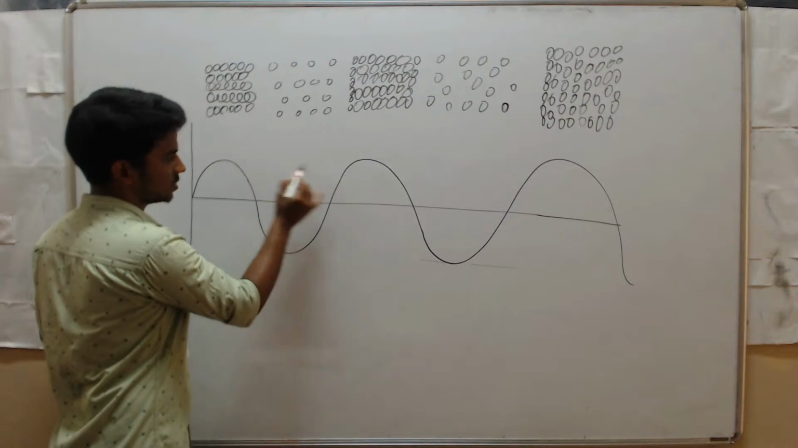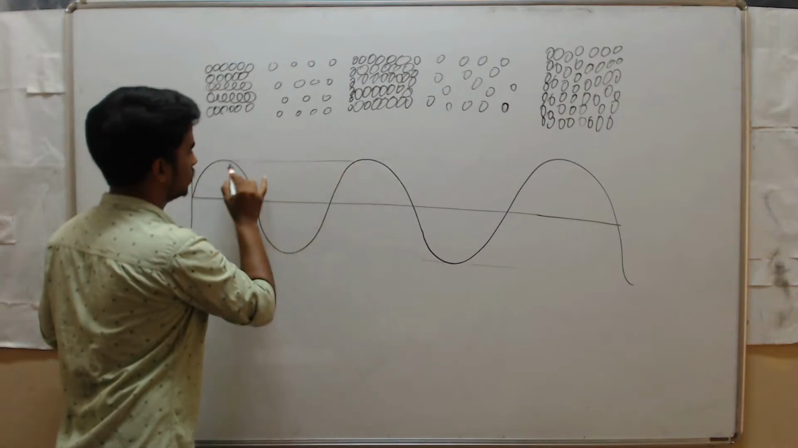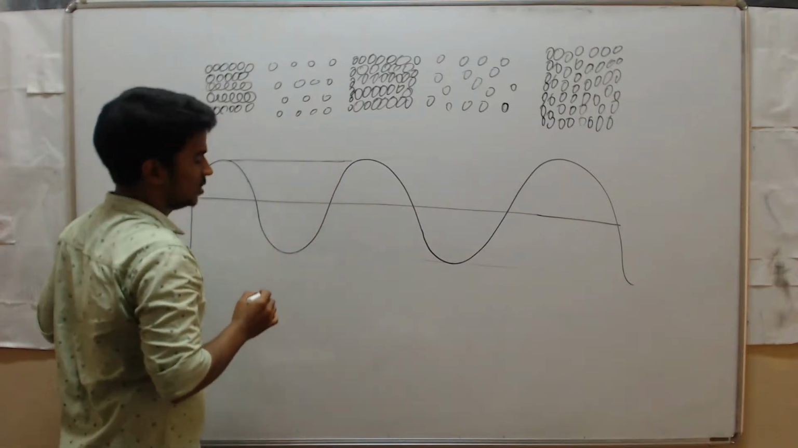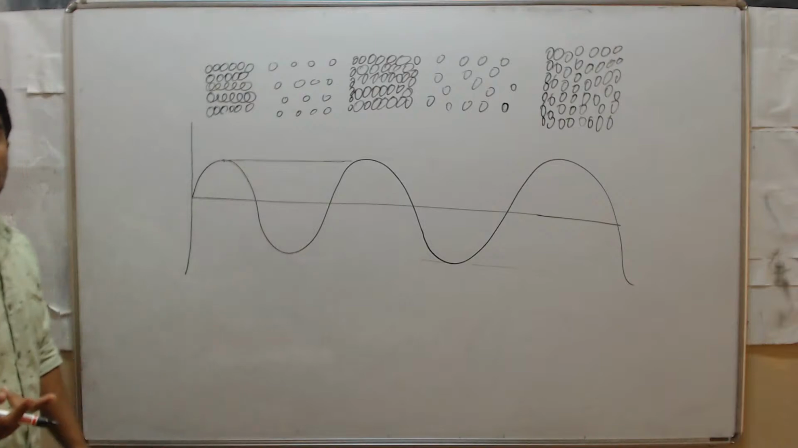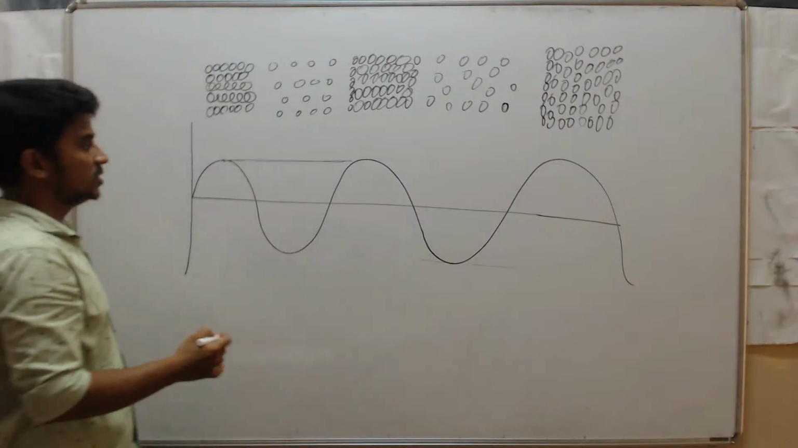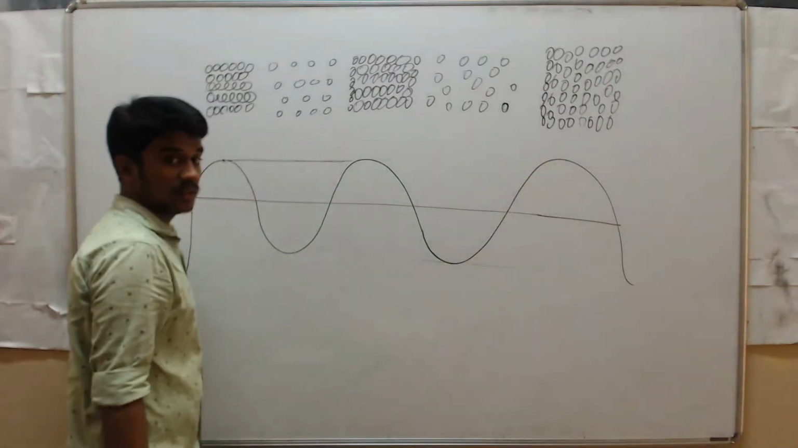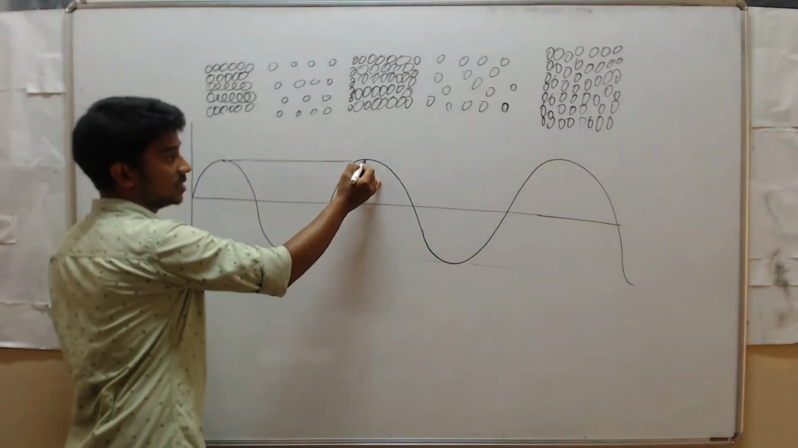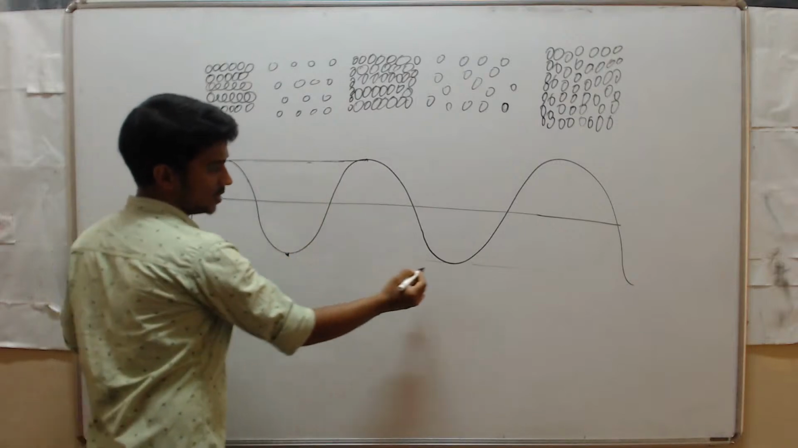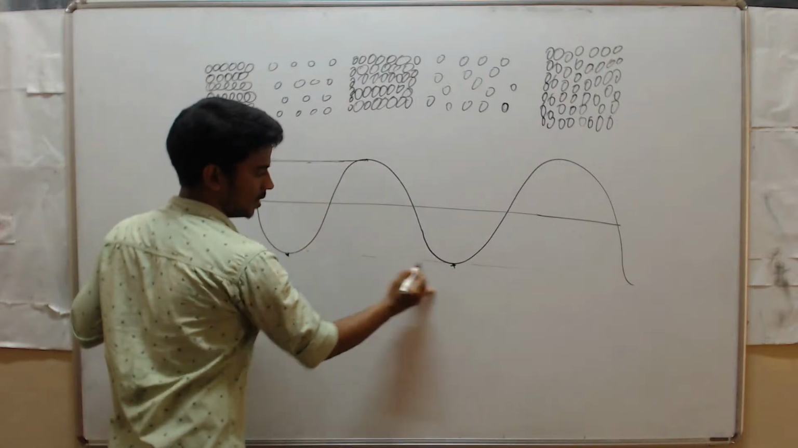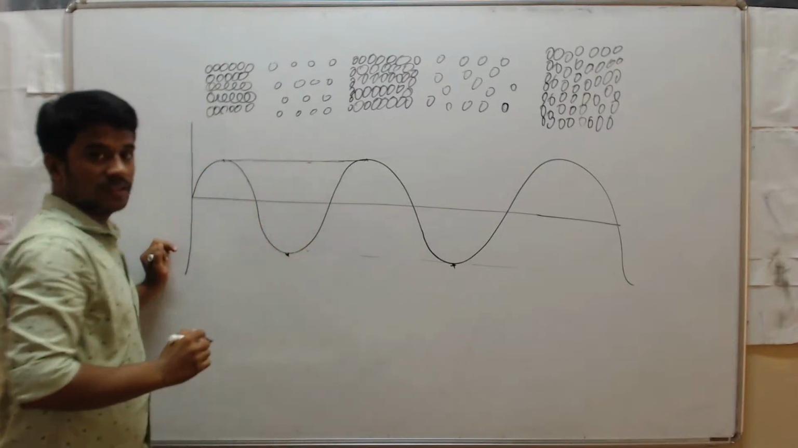Now these two are crests, right? The distance between these two crests, not crest and trough. The distance between two successive means continuous. See here, we can't take distance from this crest to this crest, not that one. The distance between successive crests, or we can take the distance between successive troughs. So this distance is called wavelength.